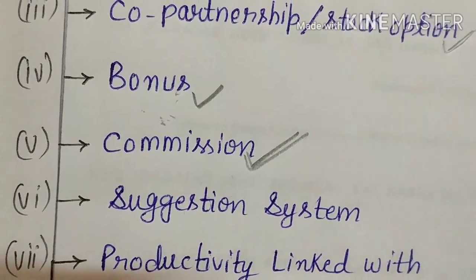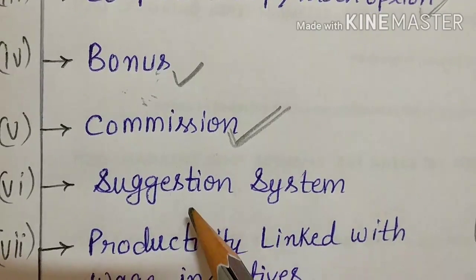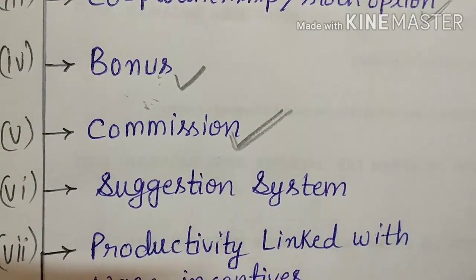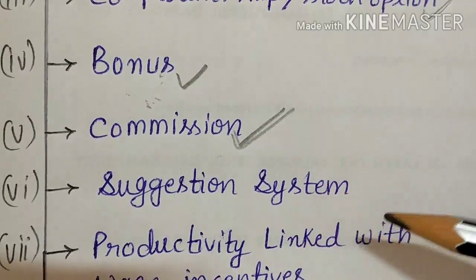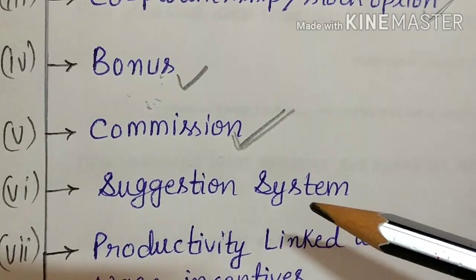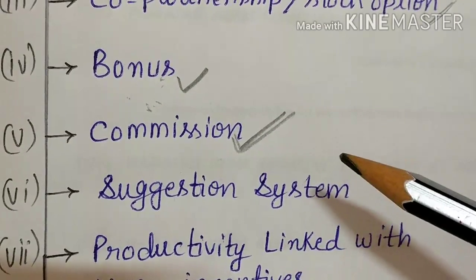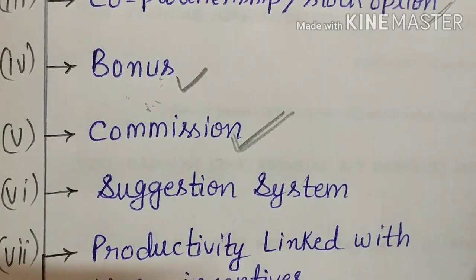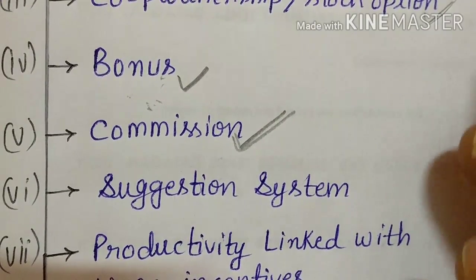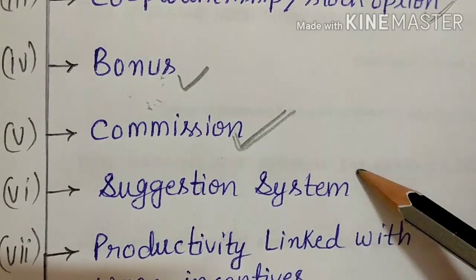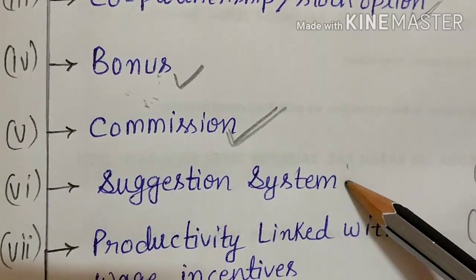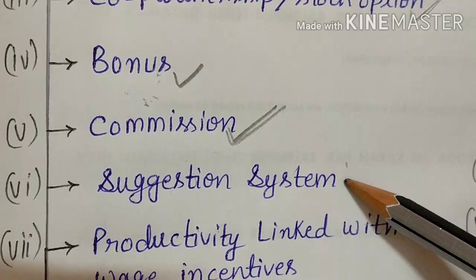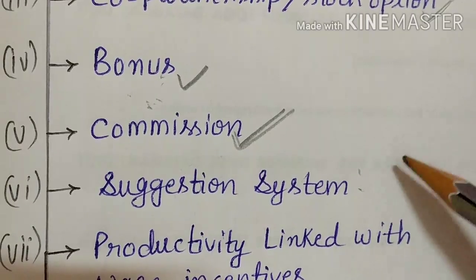Then comes what? Suggestion system. You can understand the word suggestion here. Under the suggestion system, the employees are given a reward if the organization gains from the suggestion offered by the employees. Sometimes, if an employee suggests a cost saving technique to his boss, that if you apply this idea, we can reduce our cost, and if we reduce our cost, then we will get more profit. If that suggestion works, the employee who has given that suggestion will get incentives from the boss as a reward payment.